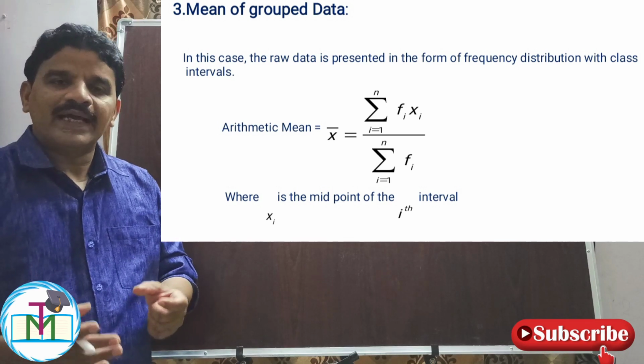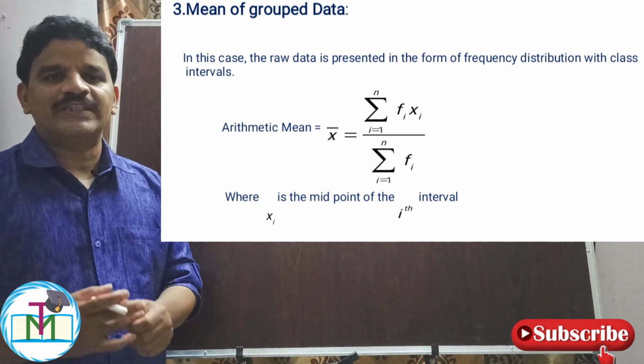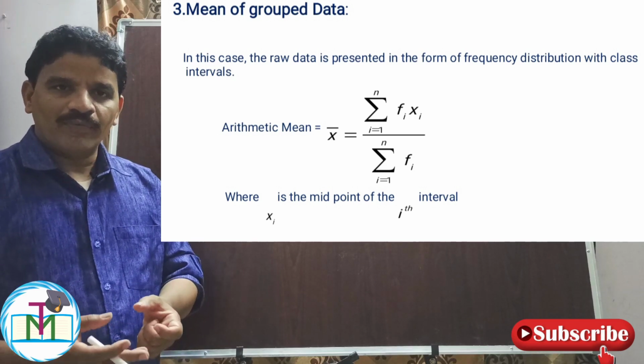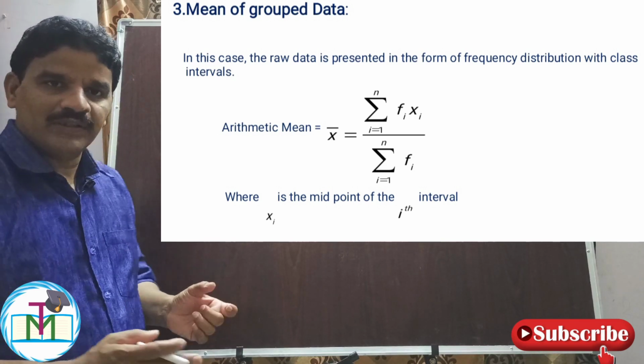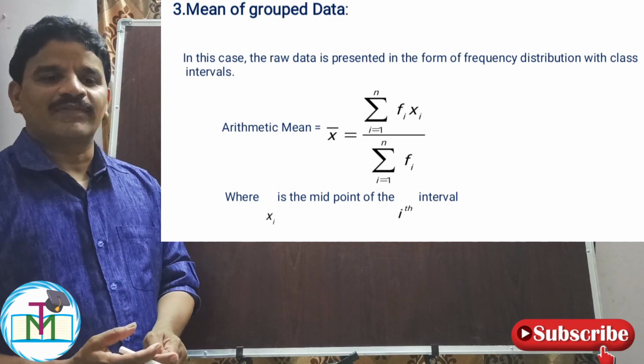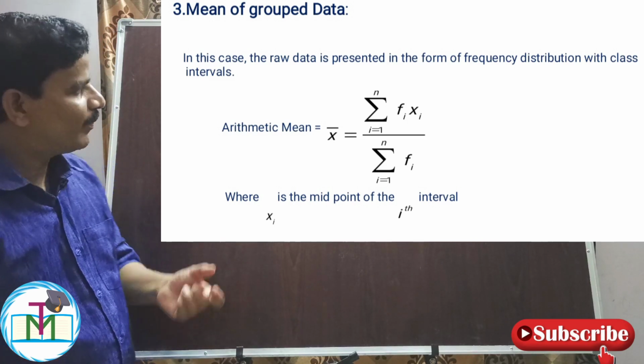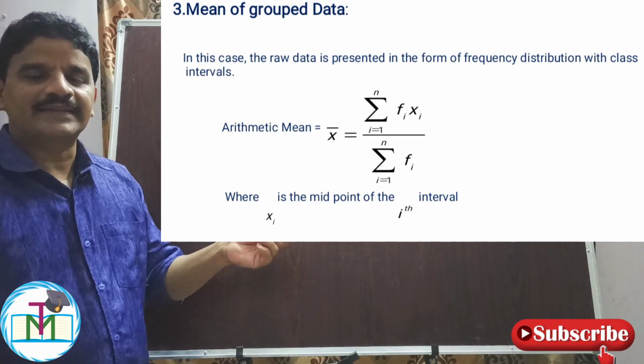In grouped data, class intervals with frequencies will be given to you. So the raw data is presented in the form of a frequency distribution with class intervals. Therefore x bar is given by sigma fx by sigma f.